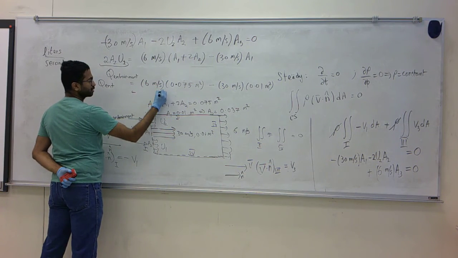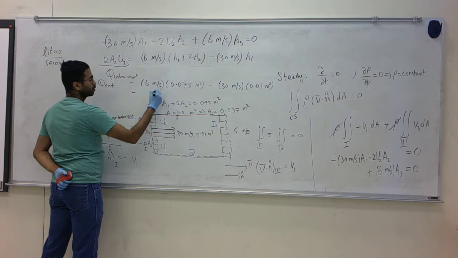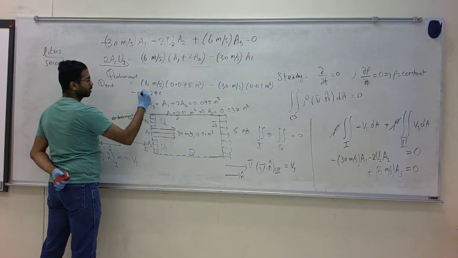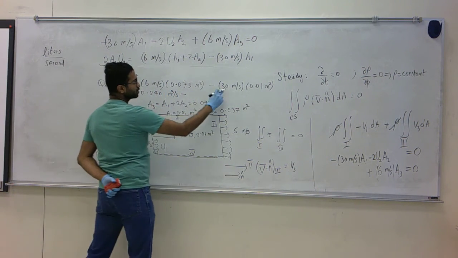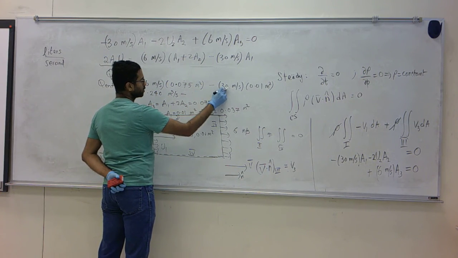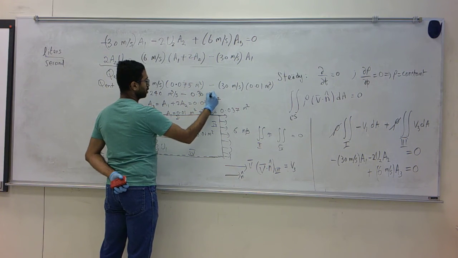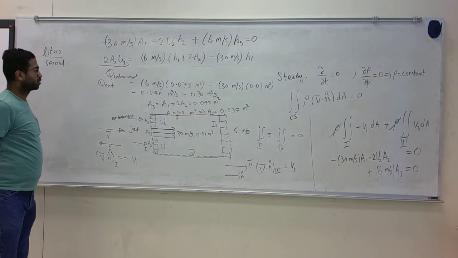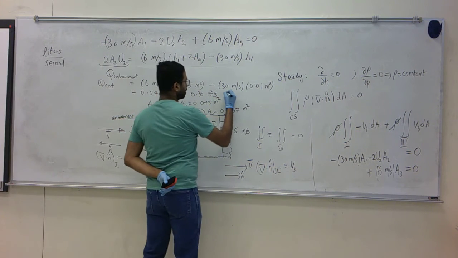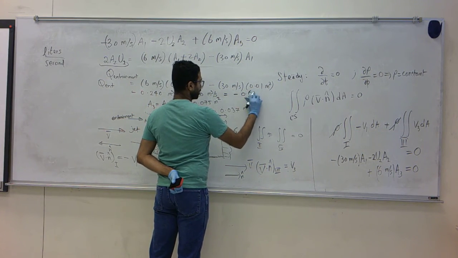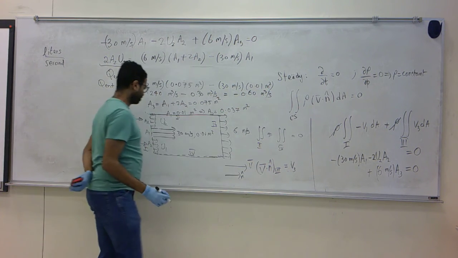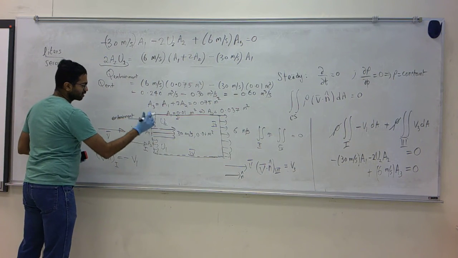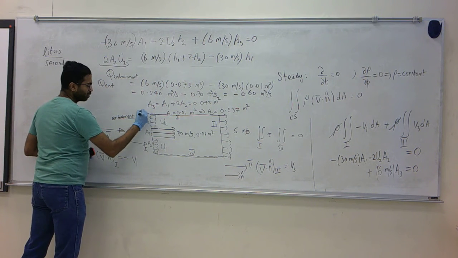So how much is that? That's 0.240 meter cube per second minus 0.240, that would be minus 0.6 meter cube per second, which means the fluid actually flows, given that Q2 comes out negative, it means the entrainment actually takes place in the reverse direction.